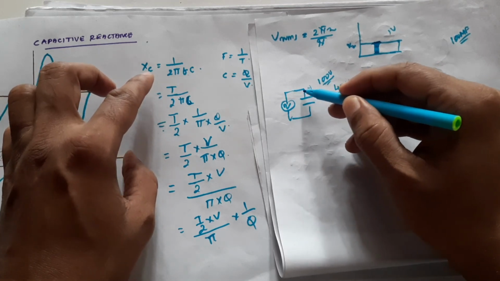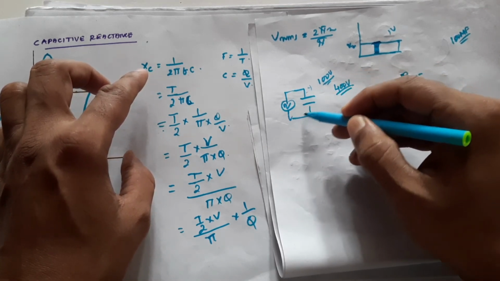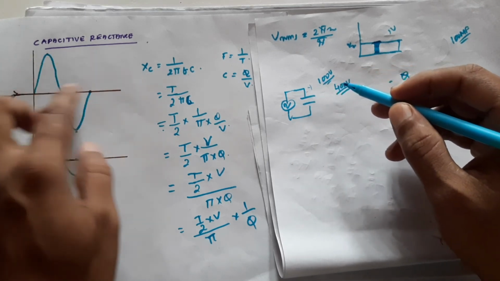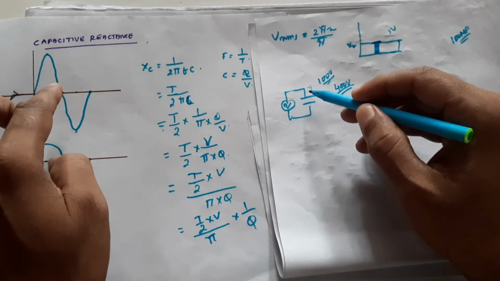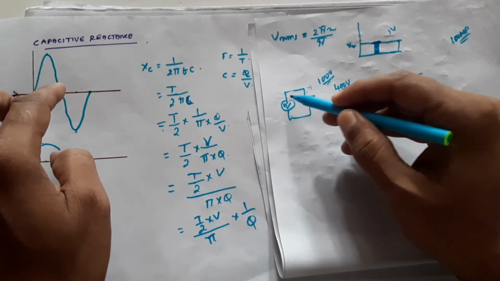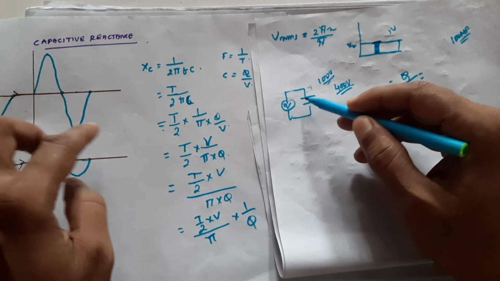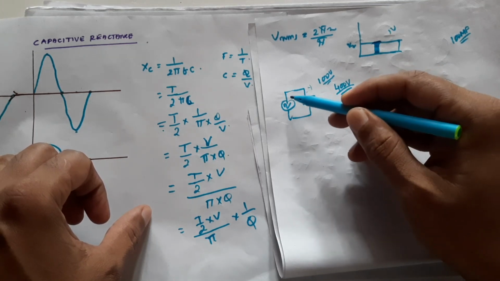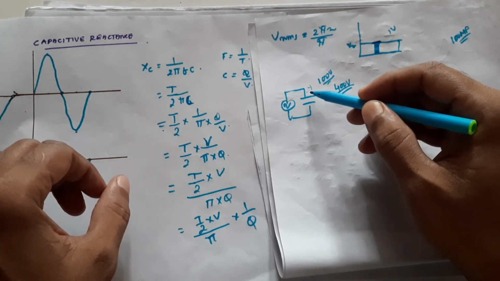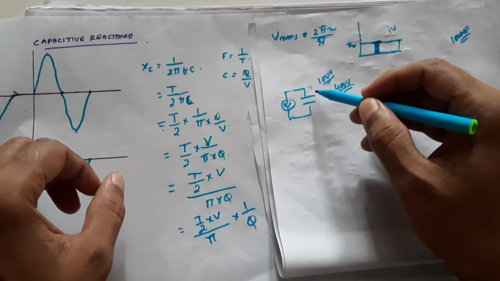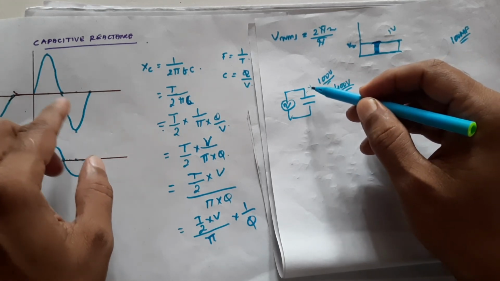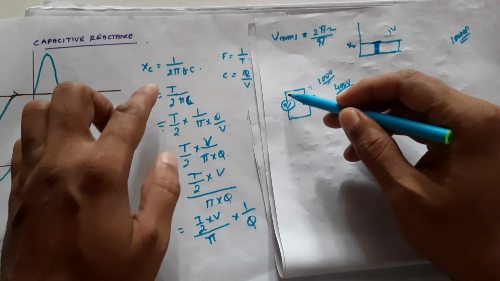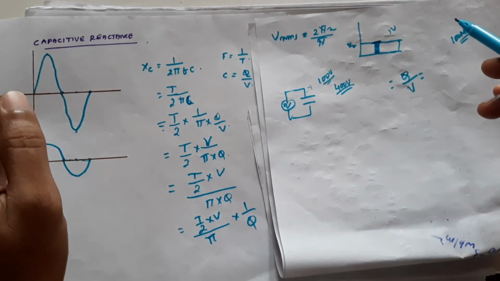So at high frequency, the capacitor is not at its full, so it has more space to occupy current. As the frequency increases, the average voltage is less, so the capacitor does not find it difficult to pass the current. So at high frequency, the capacitor offers very less reactance because it does not have to handle large instantaneous voltage across it. So at high frequency, the capacitive reactance will be less.